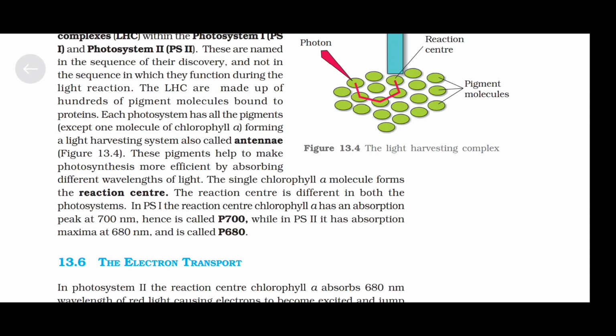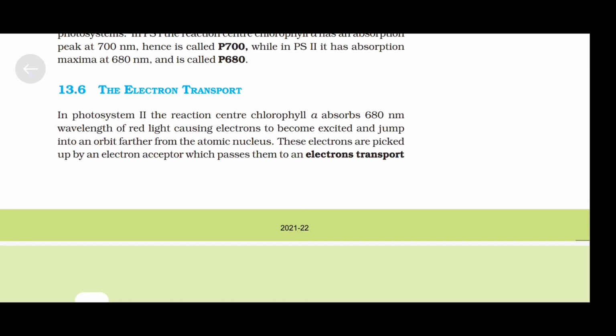In photosystem 1, the reaction center chlorophyll A has an absorption peak at 700 nanometer, hence is called P700. While in photosystem 2, it has absorption maxima at 680 nanometer and is called P680. The electron transport. In photosystem 2, the reaction center chlorophyll A absorbs 680 nanometer wavelength of red light, causing electrons to become excited and jump into an orbit farther from the atomic nucleus.